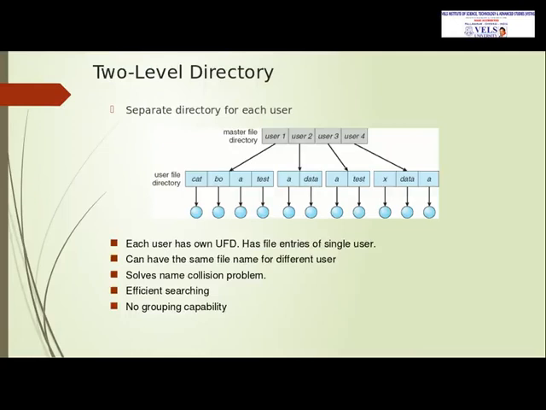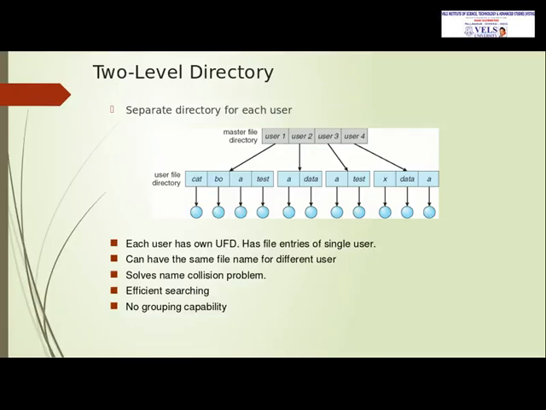The two level directory has a separate directory for each user. The first level has the master file directory, and the second level is stored in the user file directory. The master file directory has the information about the users, and the user file directory has the information about the directories, and those directories hold the files below.